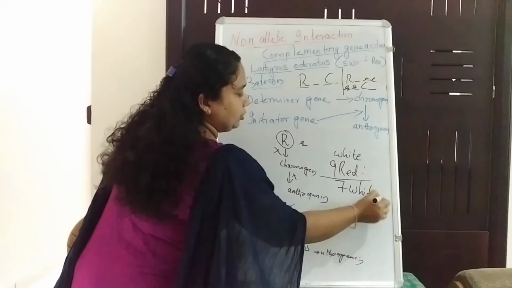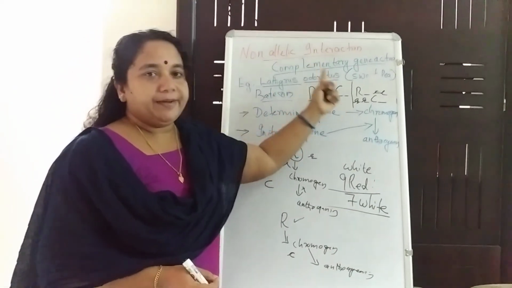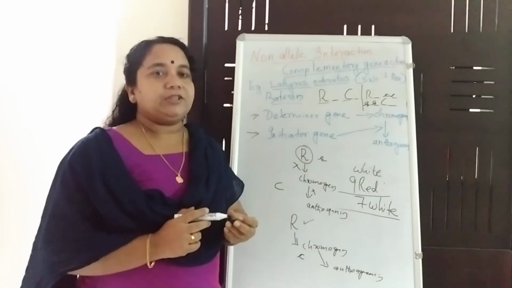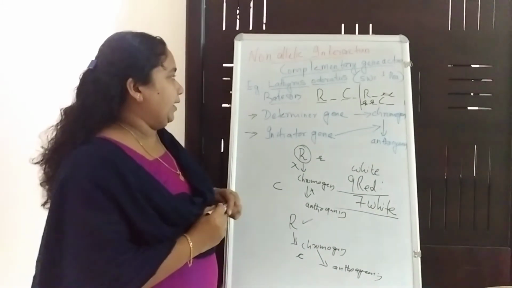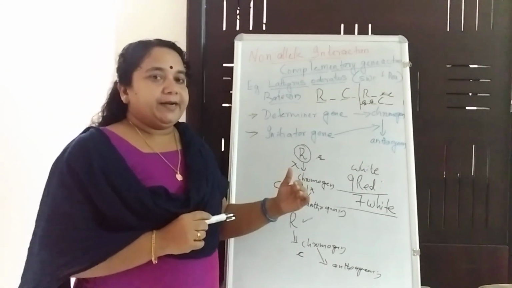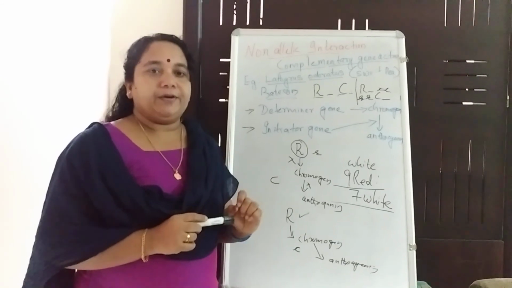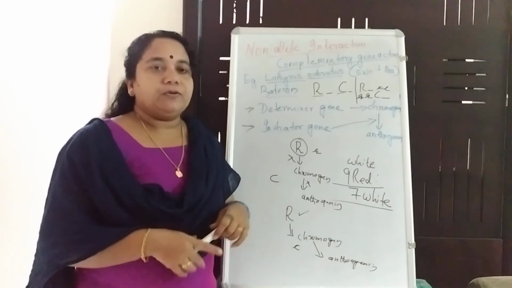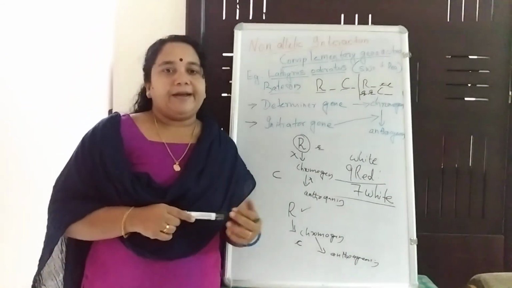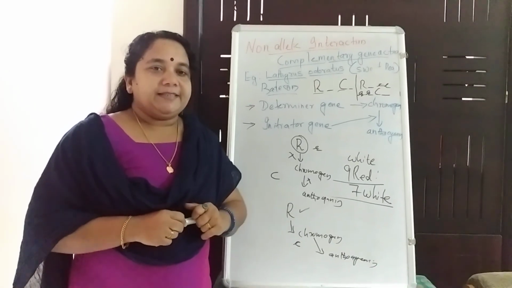So students, today I dealt with non-allelic interaction, for example complementary gene action. It can be explained with Lathyrus odoratus, the sweet pea, and the work was conducted by Bateson. He identified that these two genes complement each other to produce a particular phenotype, and so the F2 Mendelian ratio of 9:3:3:1 is modified as 9:7. Okay students, today I am winding up. Thank you.